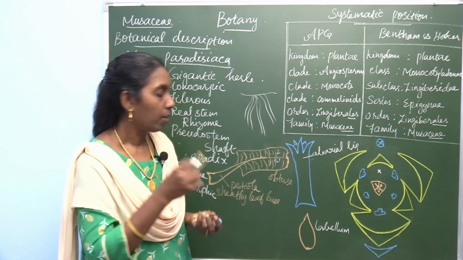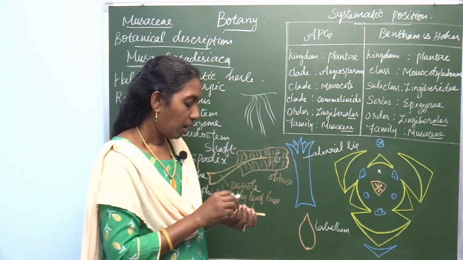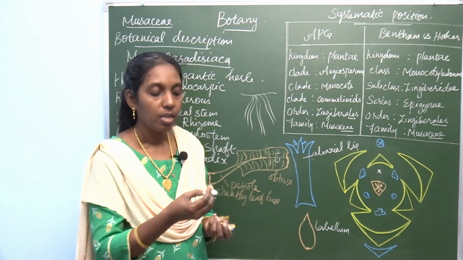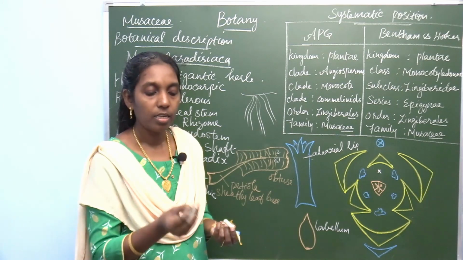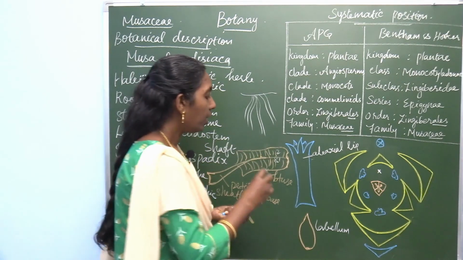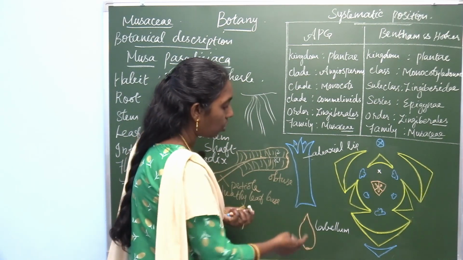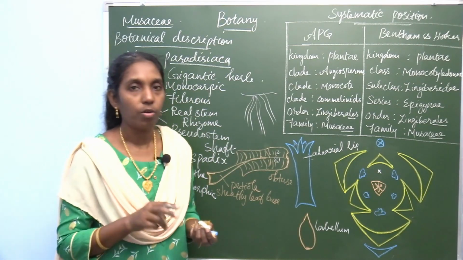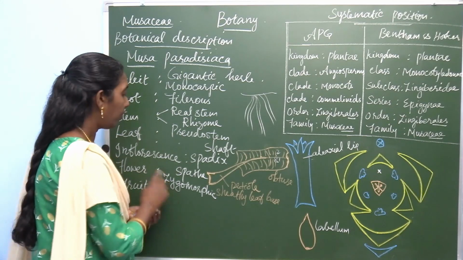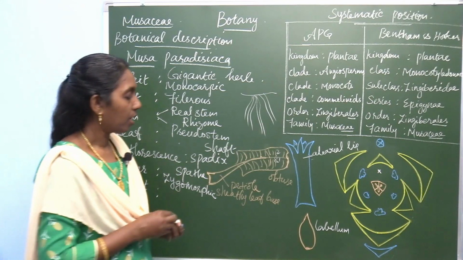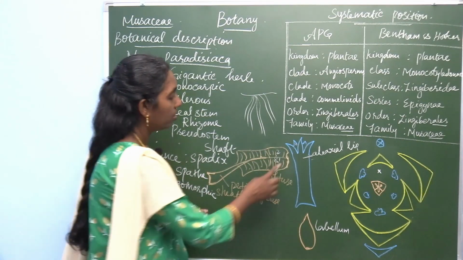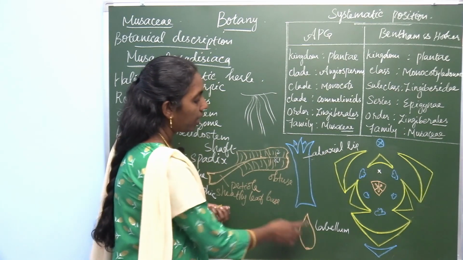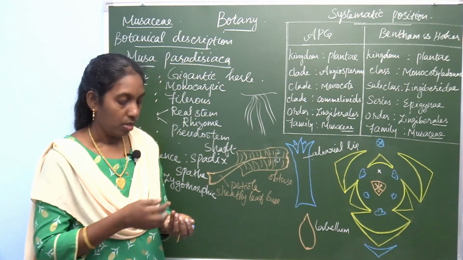There is a fused tepal and a free tepal. Another tepal is there, this tepal. This tepal is the free tepal, the inner posterior free tepal, which is called the labellum. So there are two different tepals found in the perianth in the flower of Musa paradisiaca. One is this abaxial lip, another one is the labellum. So you may see this.